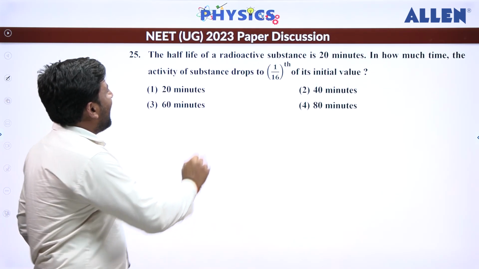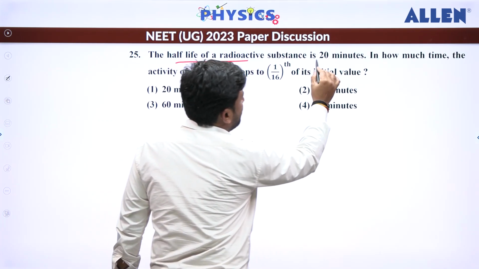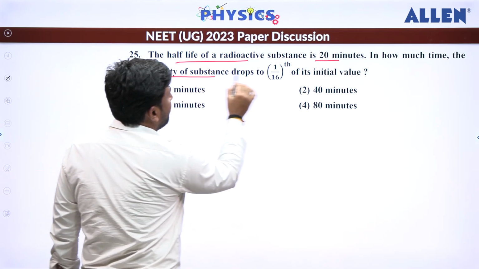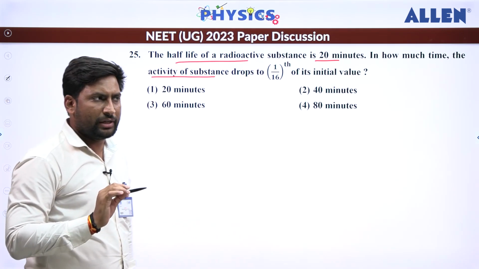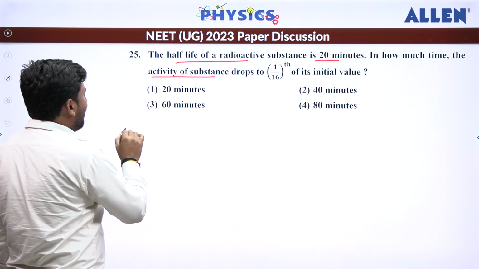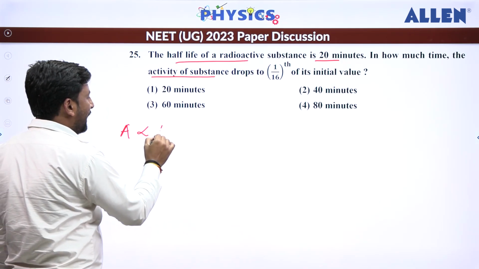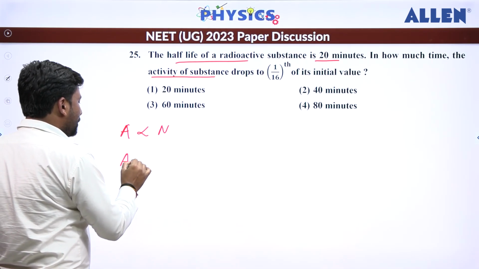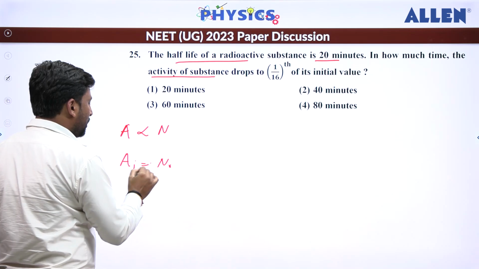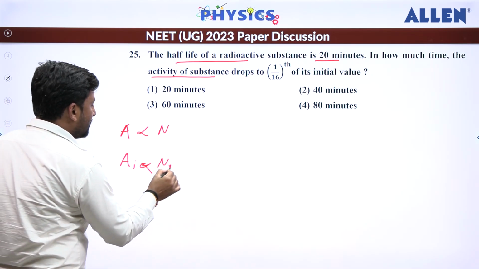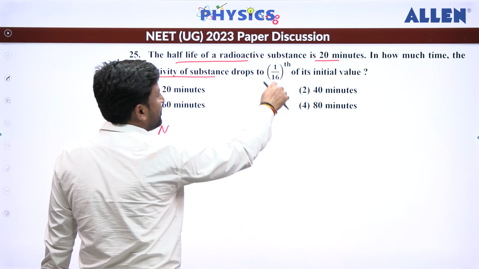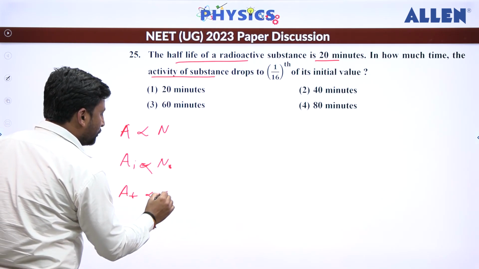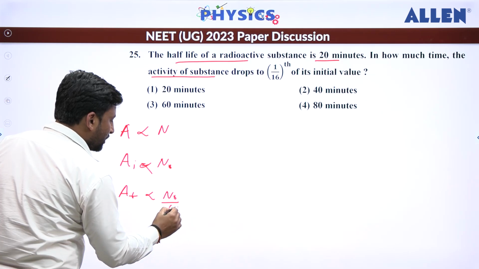Next, the half-life of a radioactive substance is 20 minutes. How much time will it take for the activity to become 1 by 16th of the initial value? You know that activity is directly proportional to the number of active nuclei. So let's suppose the initial activity is proportional to N naught. Now they are going to ask after what time it becomes 1 by 16, so the activity at that time is N naught by 16.